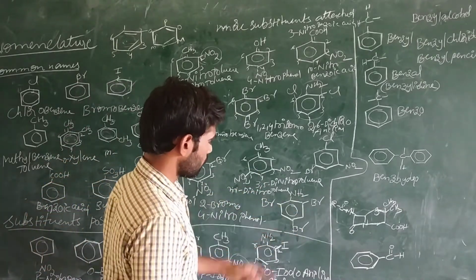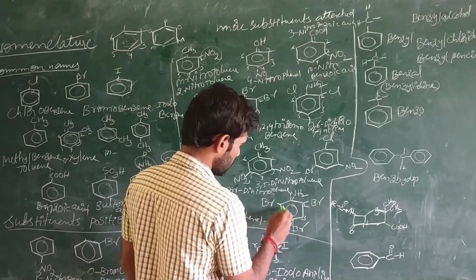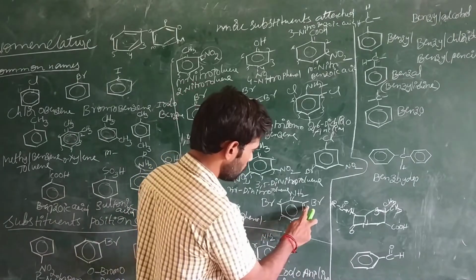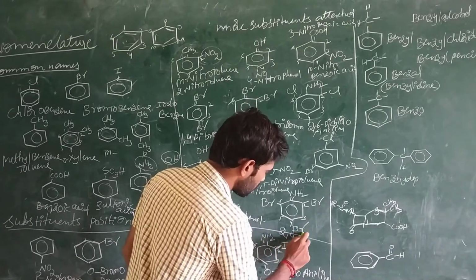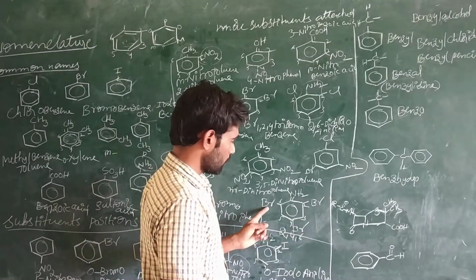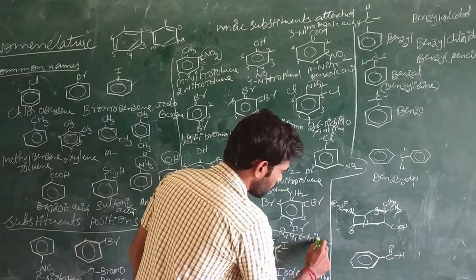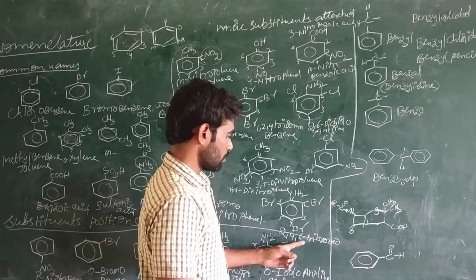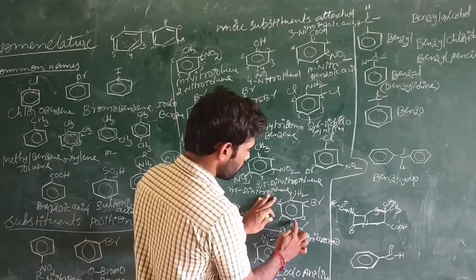This compound contains four substituents. So according to nomenclature, we have the substituents at 2, 4 and 6. We have the same substituent, that is bromine. 2, 4, 6-tribromo. Tri means 3 bromines. We have 3 bromines. Tribromo. The name of this compound is